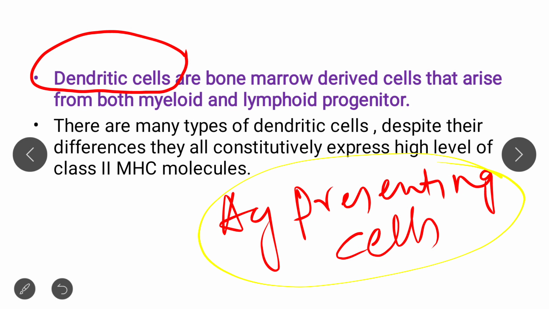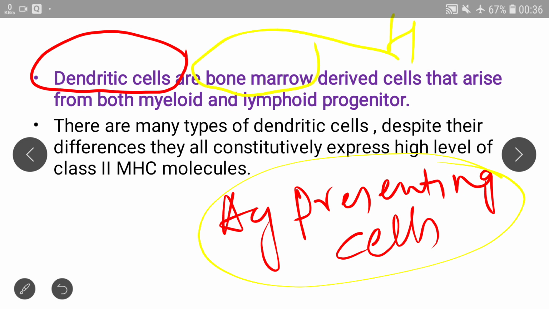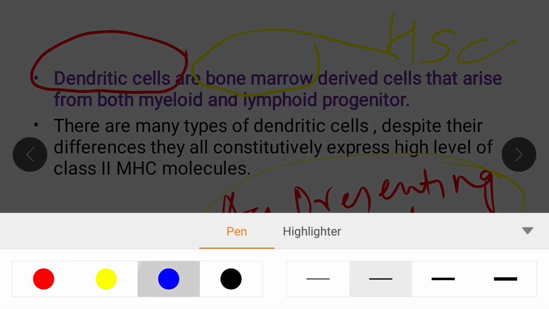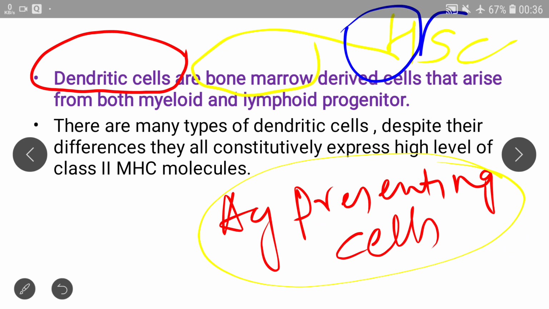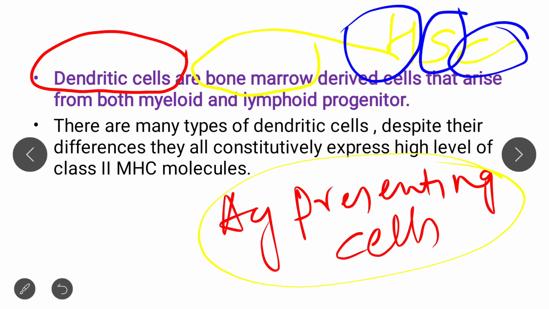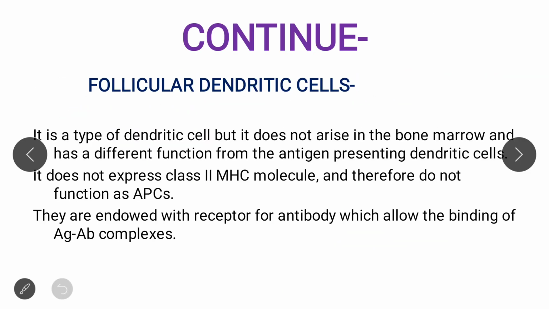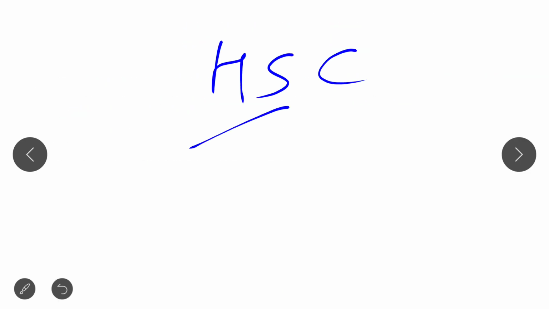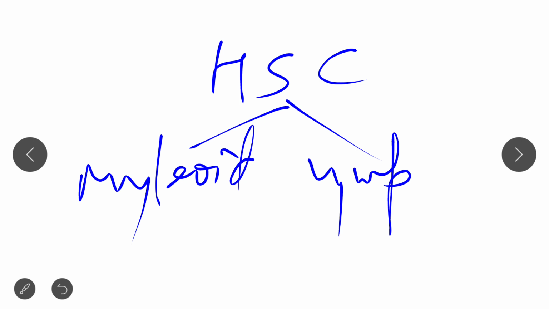So the proper definition is that dendritic cells are derived from bone marrow. That is, they are derived from the hematopoietic stem cell, that is HSC. H for hematopoietic, S for stem, and C for cell. That is, dendritic cells are bone marrow derived cells, derived from the hematopoietic stem cell, and they arise from both myeloid and lymphoid progenitors. If I classify the hematopoietic stem cell, you will find that it has two types of progenitor: one is myeloid, and another one is lymphoid.